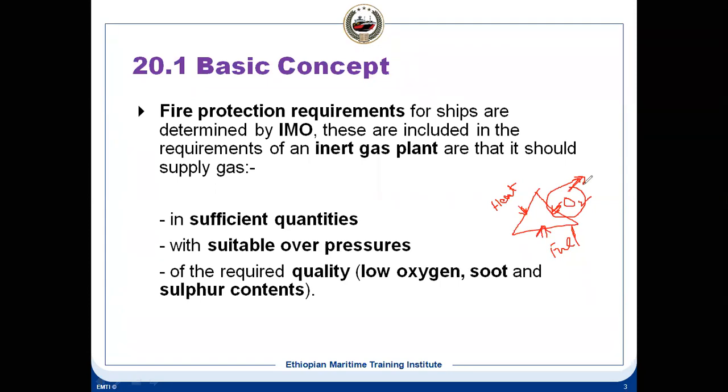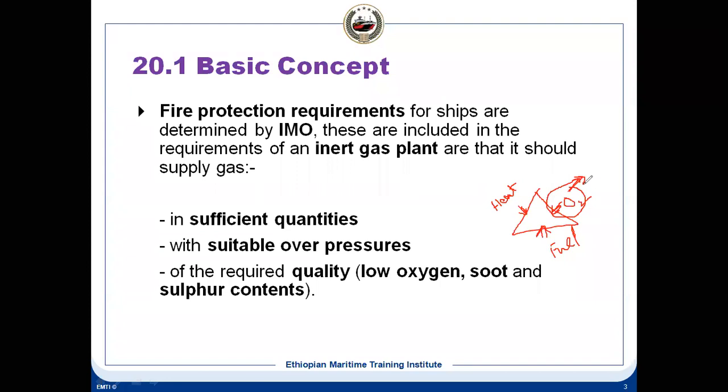And this cargo is oil, and we can remove this O2. If we can remove this O2 to a percentage where it will not support combustion, then your tank becomes safe. It is the fire protection it gives. So that is the reason we have the inert gas plant on tankers.